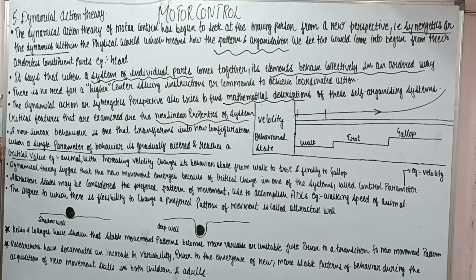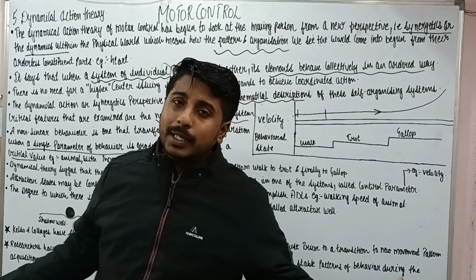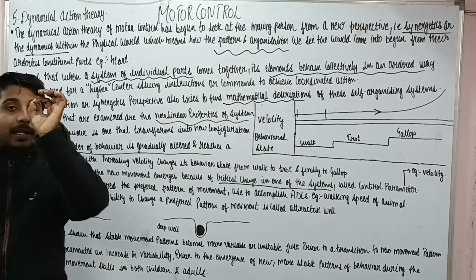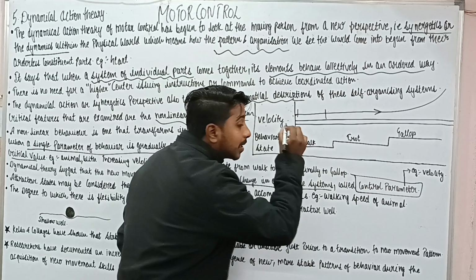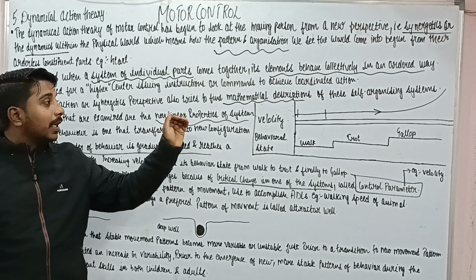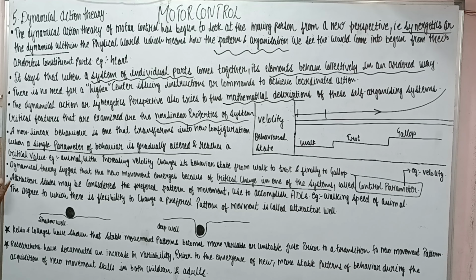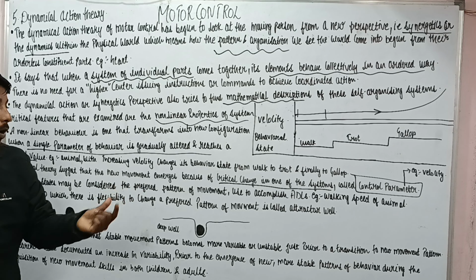Dynamical theory suggests that a new movement emerges because of a critical change in one of the system variables that I have explained. That variable which we are changing is called the control parameter. And in this example, in this graph, we are watching that the velocity is changing, so definitely velocity is our control parameter.